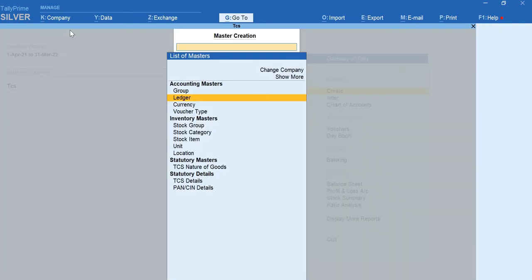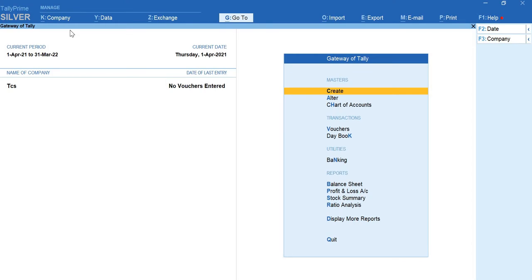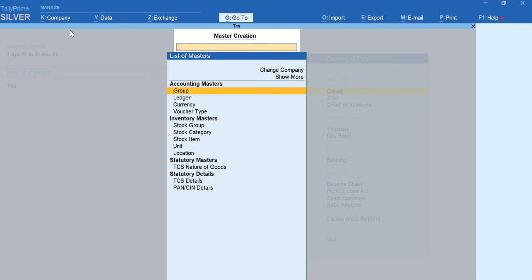Now I'll come back to the Gateway of Tally screen, and here I have to create the stock item, because without physical stock I cannot make sales. To create that, in the Gateway of Tally screen, go for Create, then Inventory Masters.